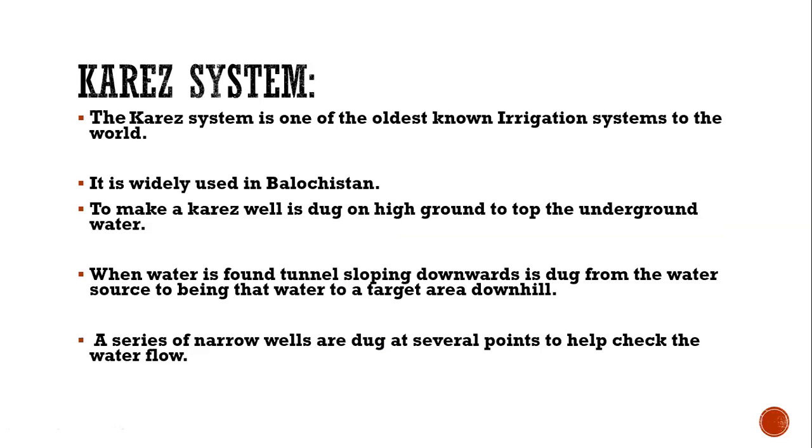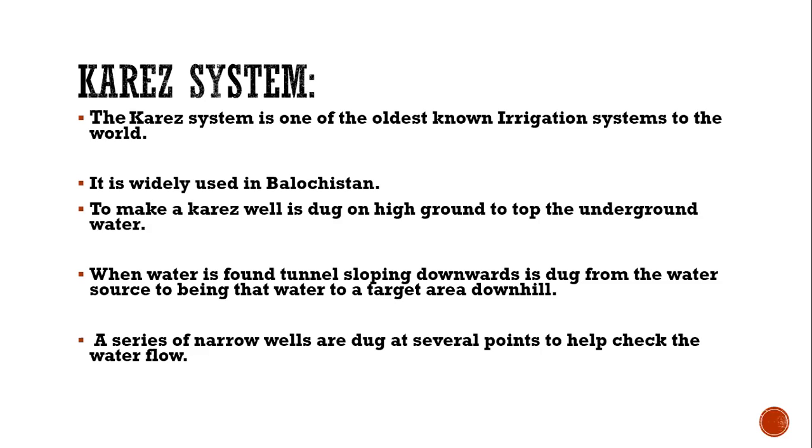The Kharez system is one of the oldest known irrigation systems in the world. It is widely used in Balochistan. To make a Kharez, a well is dug on high ground to stop the underground water. When water is found, a tunnel sloping downwards is dug from the water source to bring that water to a target area downhill. A series of narrow wells are dug at several points to help check the water flow.